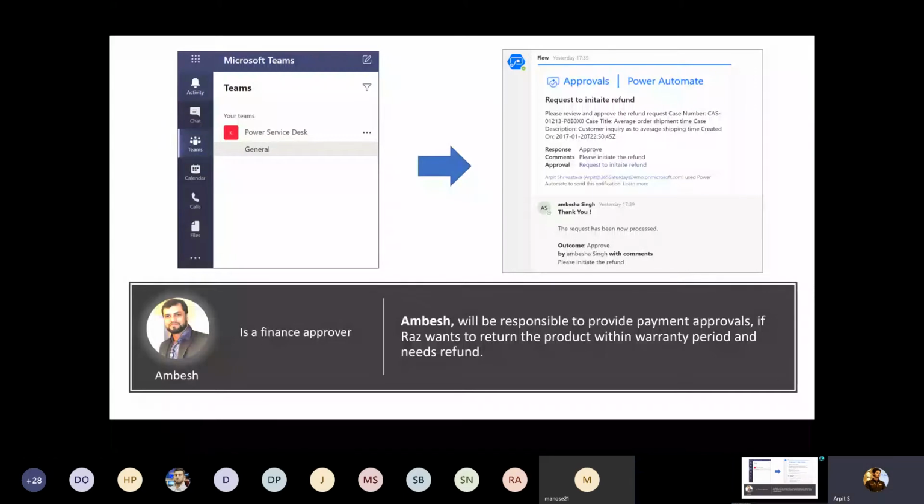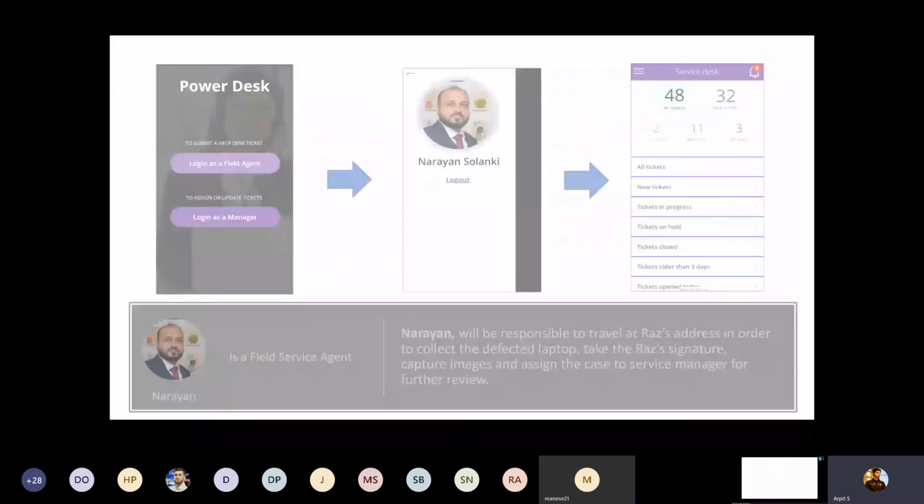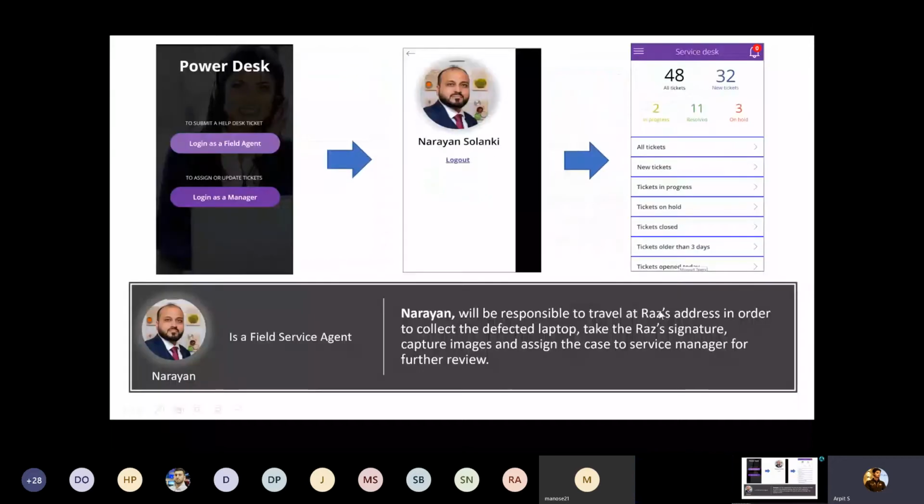Narayan will be the field service agent. Narayan will be responsible to travel to the RAS address in order to collect the defective laptop, take the RAS signature, capture images, and assign the case to the service manager for further review. There are a lot of activities involved as a field service agent, so I have created a Canvas application for all the field agents. Narayan will have this mobile app.